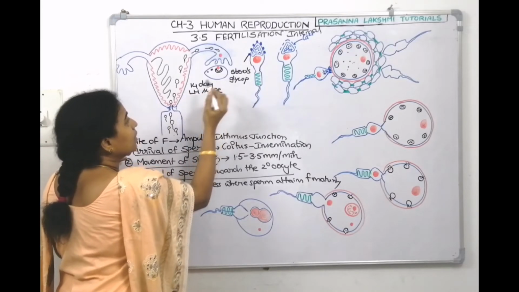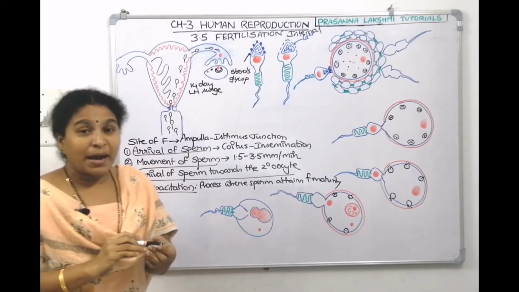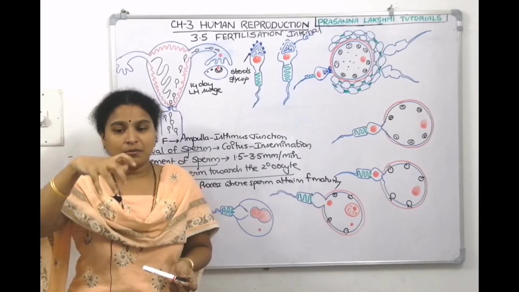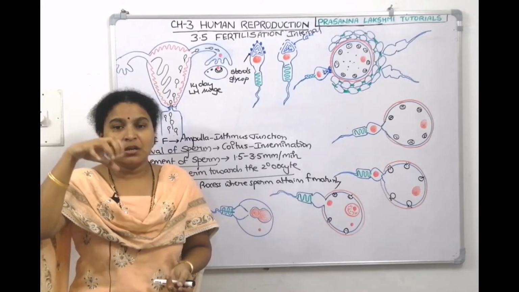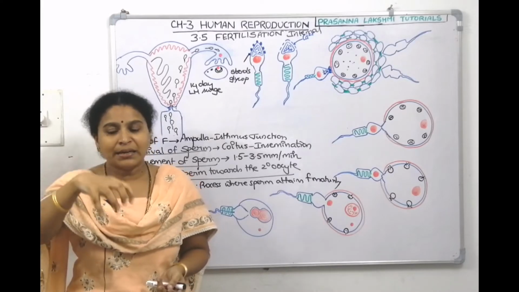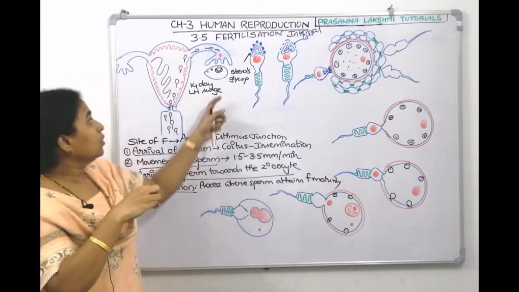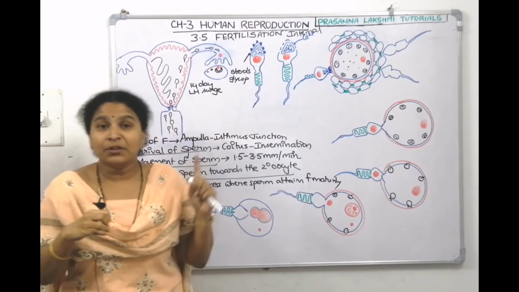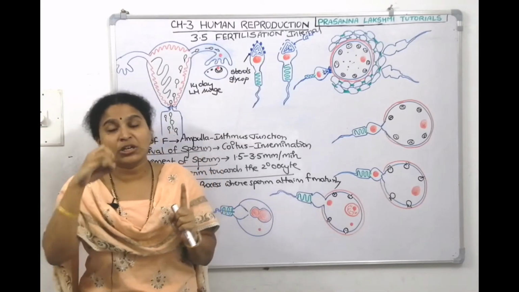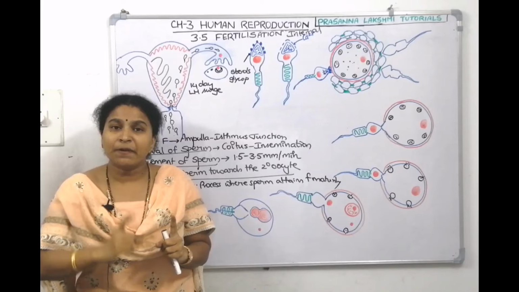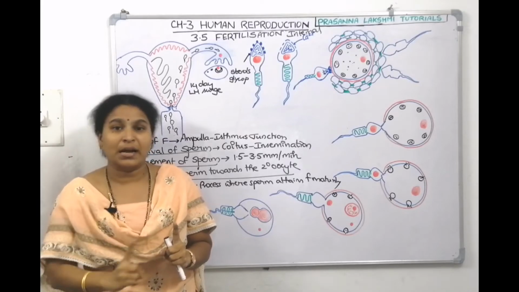Now, this secondary oocyte will be collected by the fimbriae, the finger-like projections, through ciliary movement, and taken into the fallopian tube. After ovulation happens, the sperm is viable only for 24 hours.